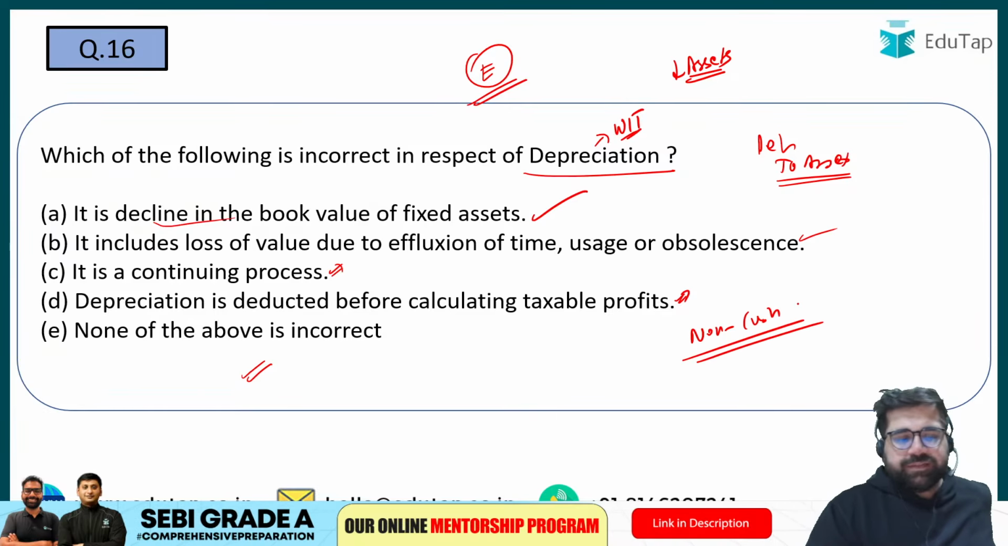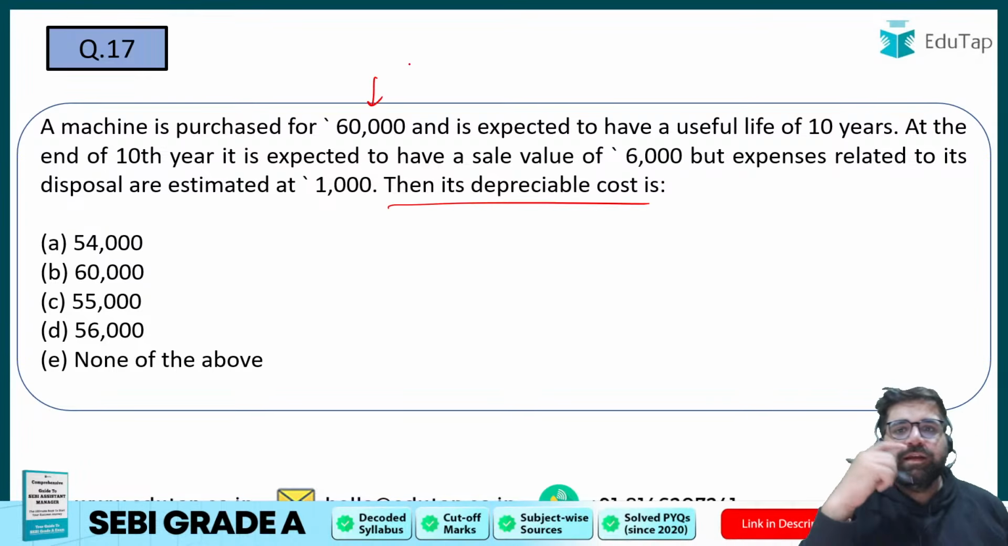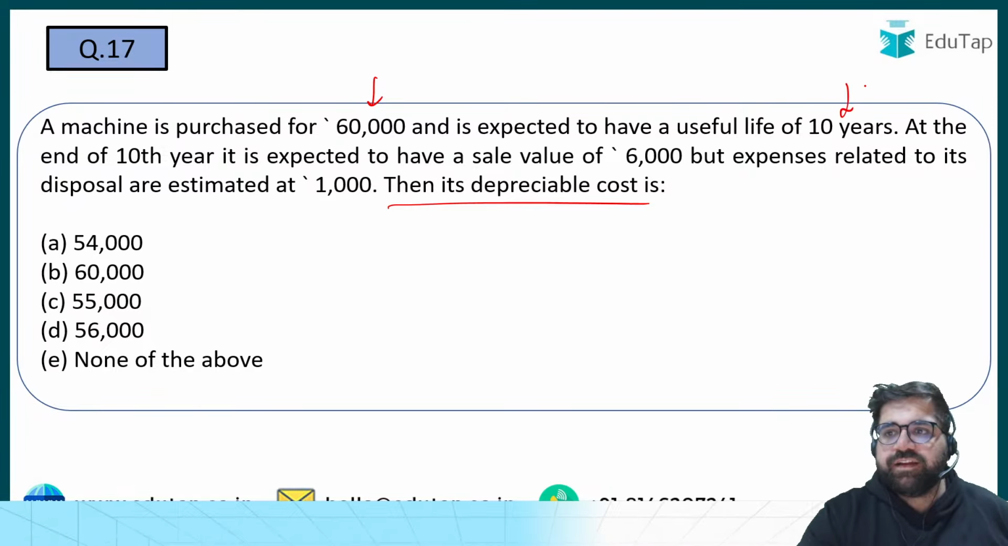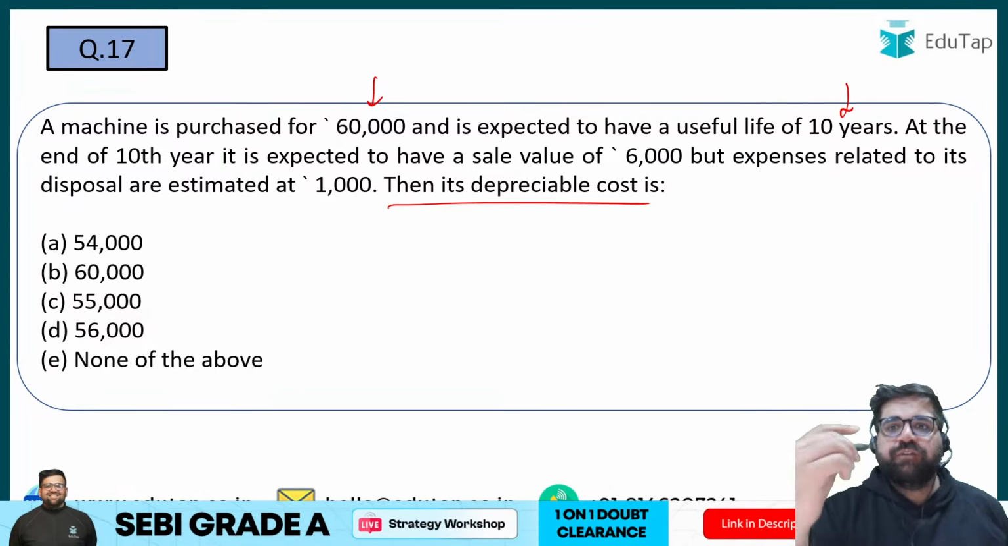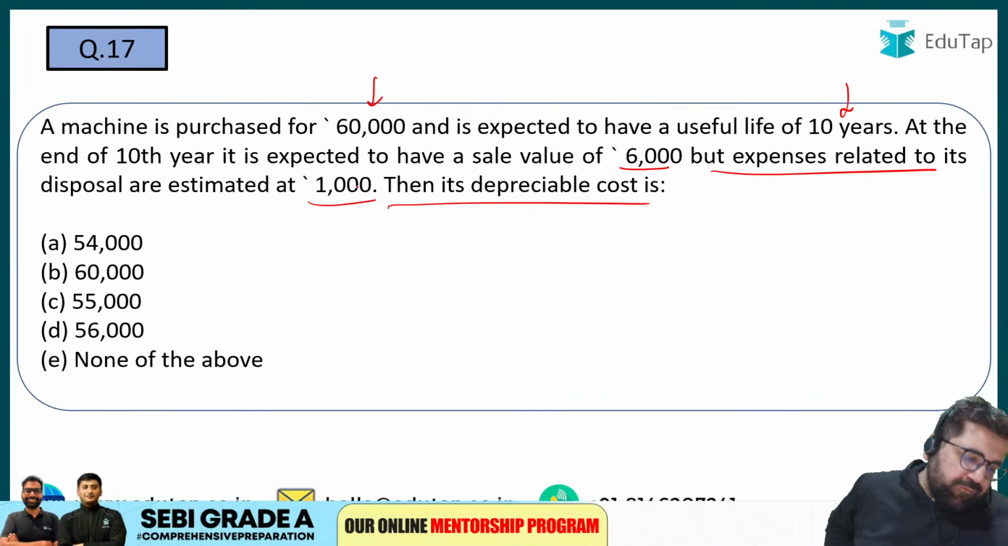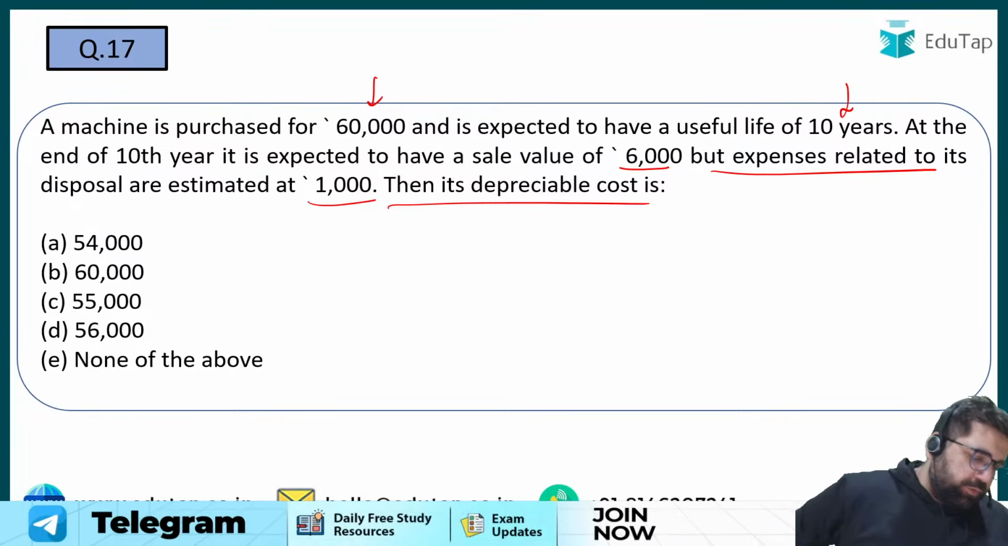Cool. Next question we have is question number 17. Again taken the question from depreciation. This time you have to tell me the amount that is depreciable. Then its depreciable cost is what? A machine is purchased for 60,000. It's expected to have a useful life of 10 years. At the end of 10th year, it is expected to have a sale value of 6,000. But the expenses related to the disposal are estimated to be 1,000. What will be the correct answer for question number 17? All of you, please try to answer this.